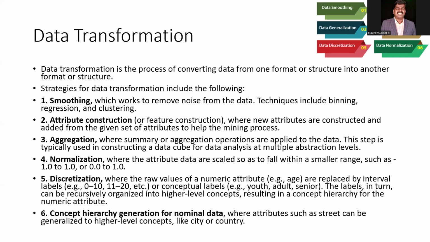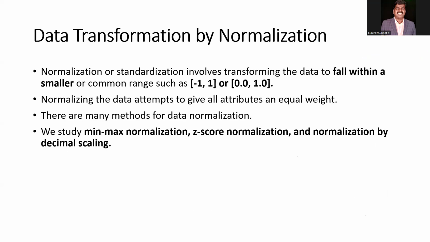And then concept hierarchy generation for nominal data, where attributes such as street can be generalized into higher level concepts like city or country. So it begins with the street, and we can go even up to city and country when we do the data analysis.